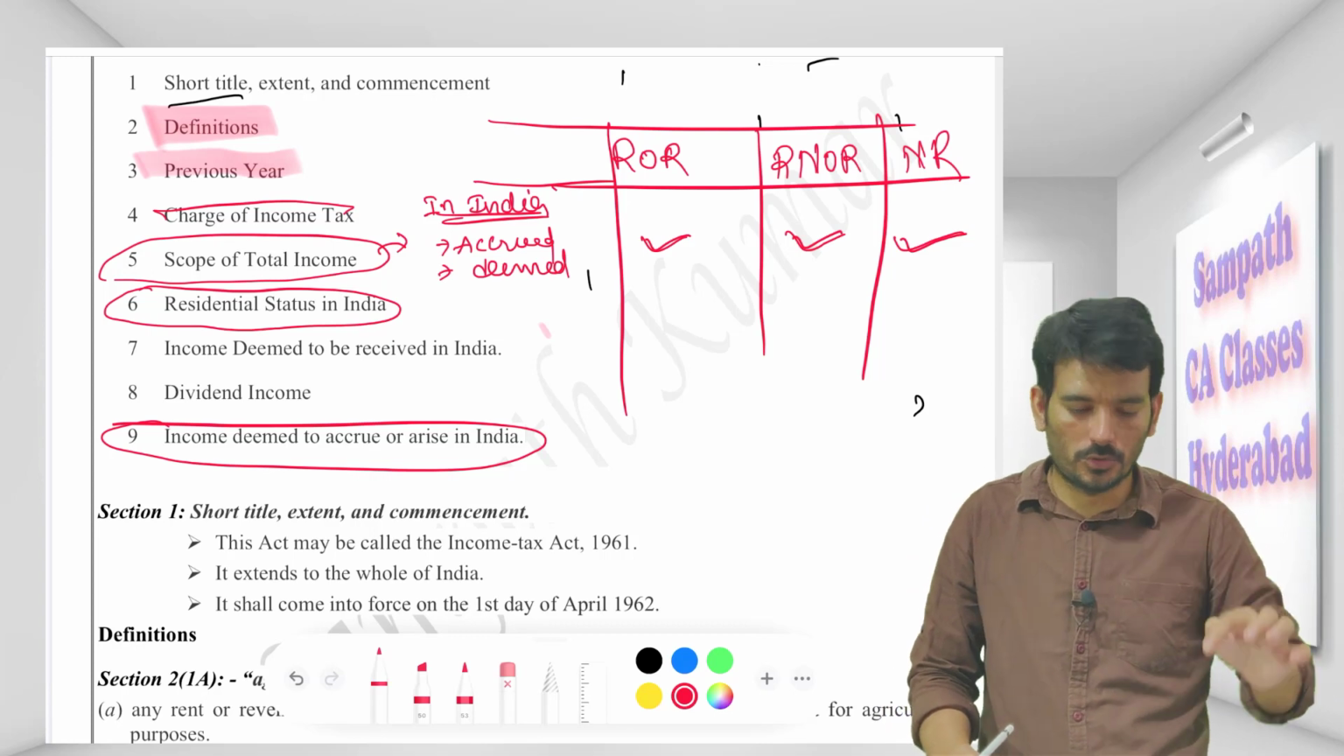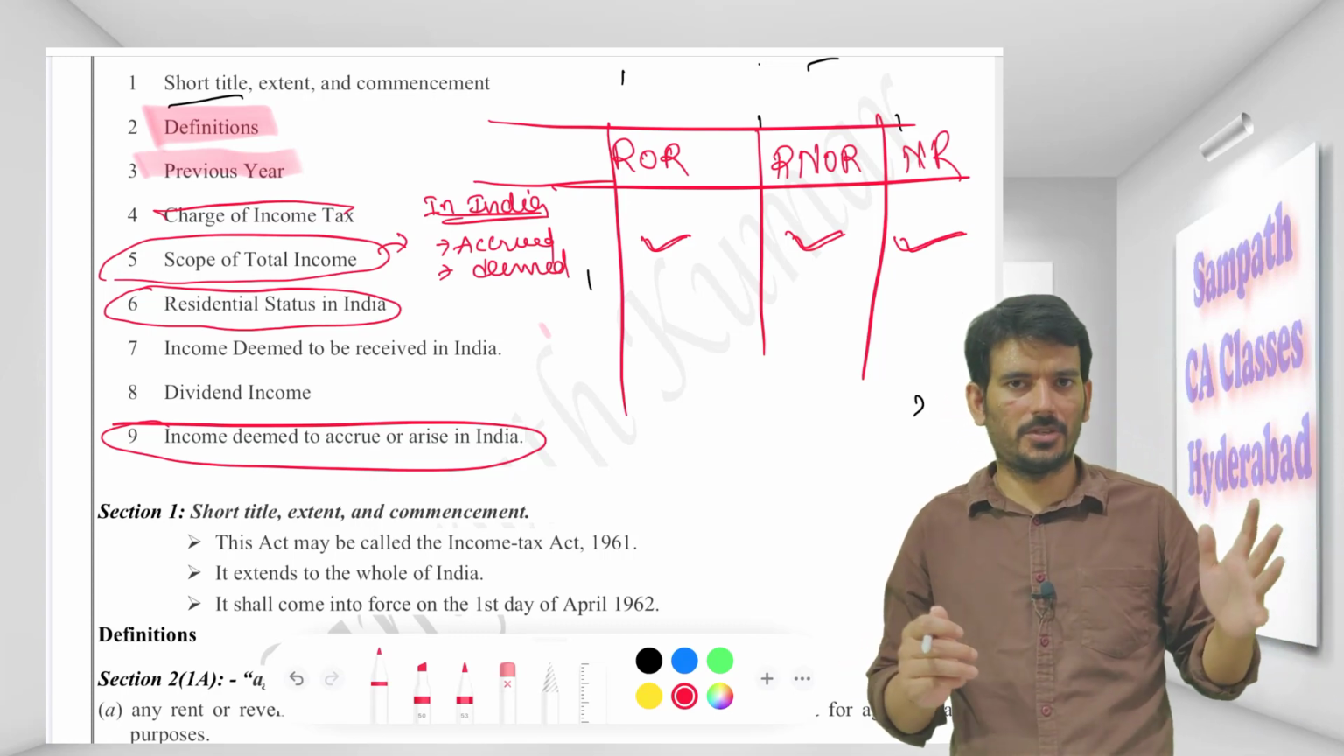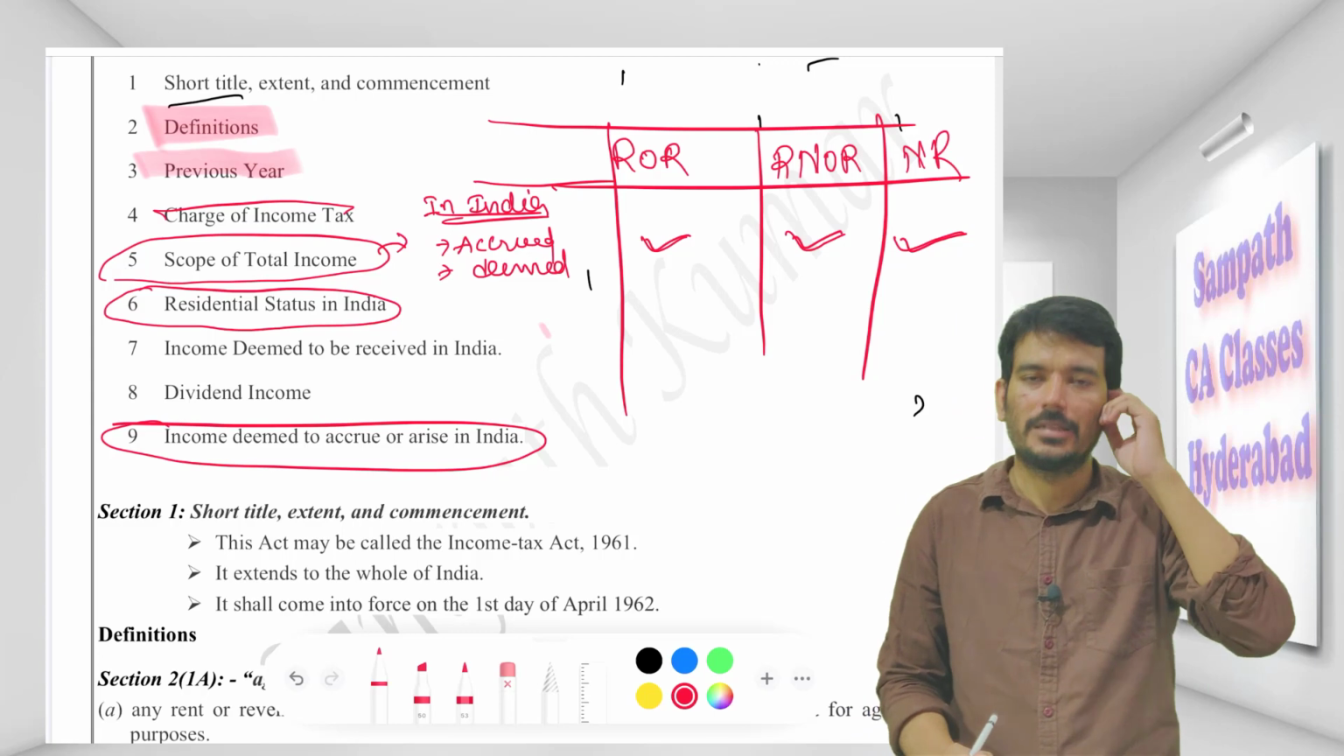So we will go to that section also. Section 9 is like a little operative section. In the next session, we will be talking about this section 9 also.